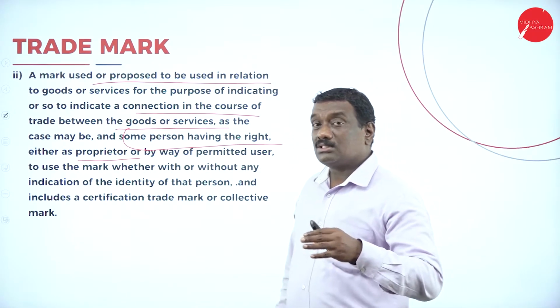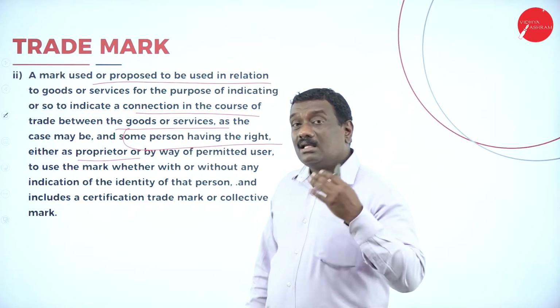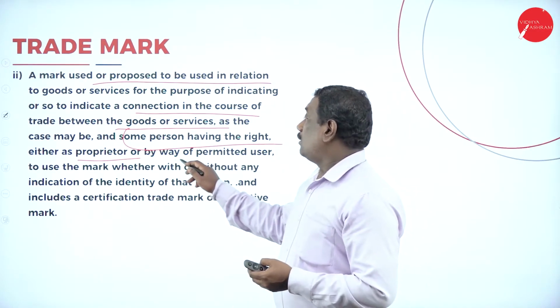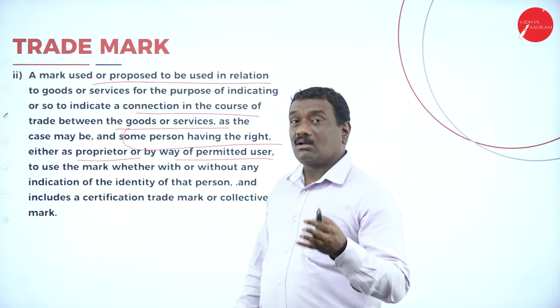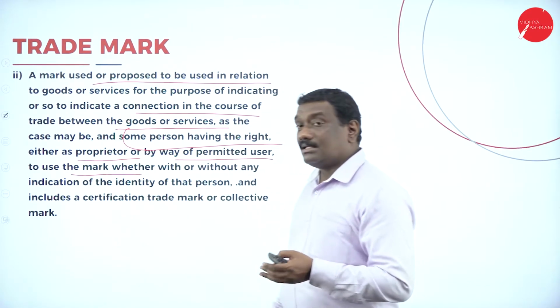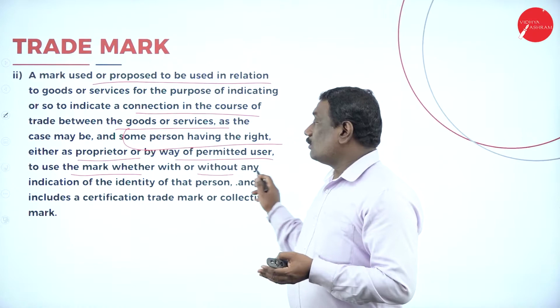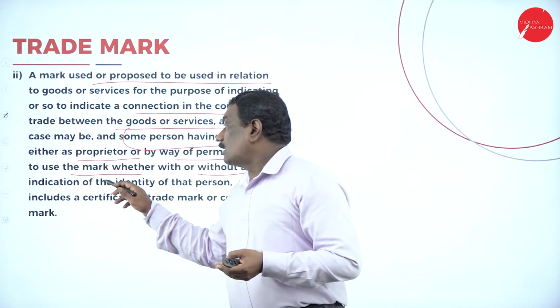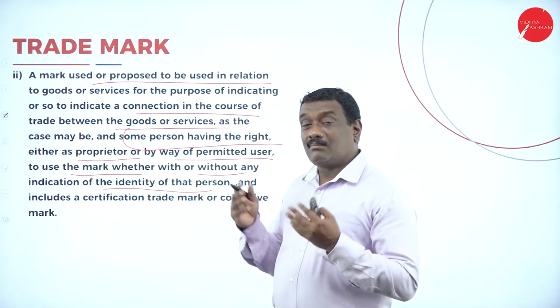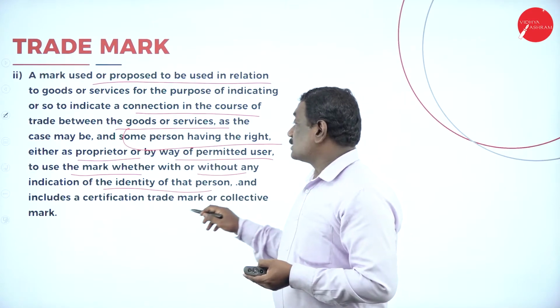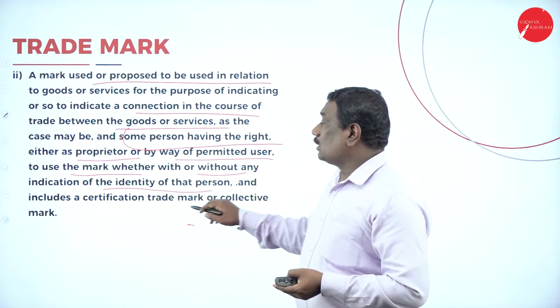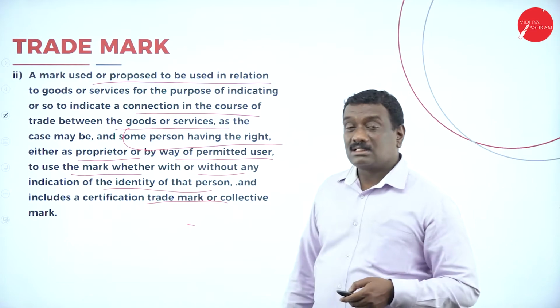So the person who has the trademark right is called a proprietor or the owner, by way of permitting that particular user or manufacturer to use this particular trademark, with or without any kind of indication given for the identity of that particular manufacturer or producer or person. And also it says it includes the certification trademark as well as the collective mark.